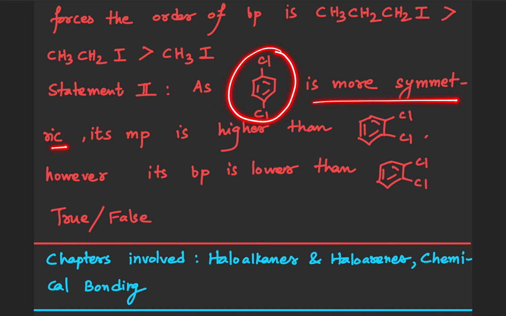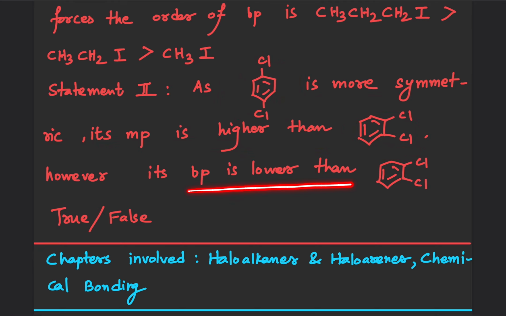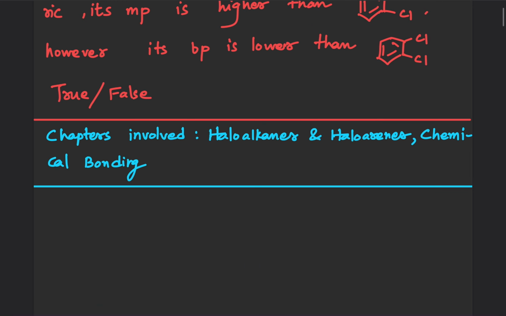Para-dichlorobenzene is more symmetric, its melting point is higher than ortho-dichlorobenzene. However, its boiling point is lower than ortho-dichlorobenzene. Okay, and we have to determine which one is true, which one is false. The chapters involved are haloalkanes and haloarenes and chemical bonding.